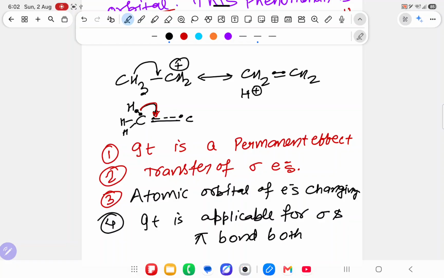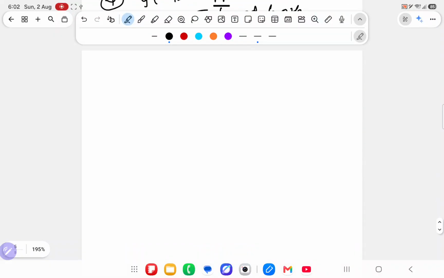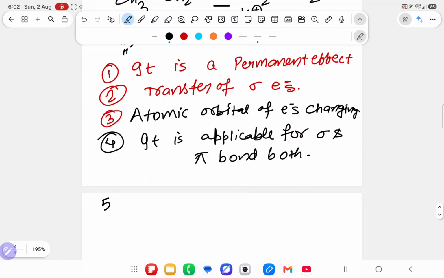So it is applicable for alkene, alkyne as well as plus and minus. After that, fifth point, it is a strong effect. Previously I wrote that of the three permanent effects, inductive effect is weak, hyperconjugation is strong, and resonance is super strong. So it is a strong effect.